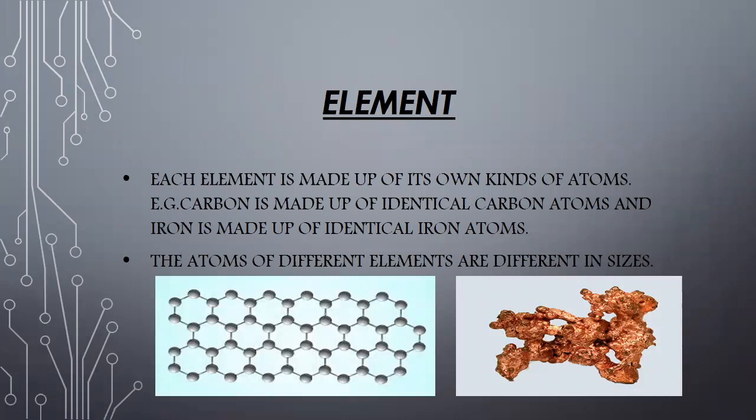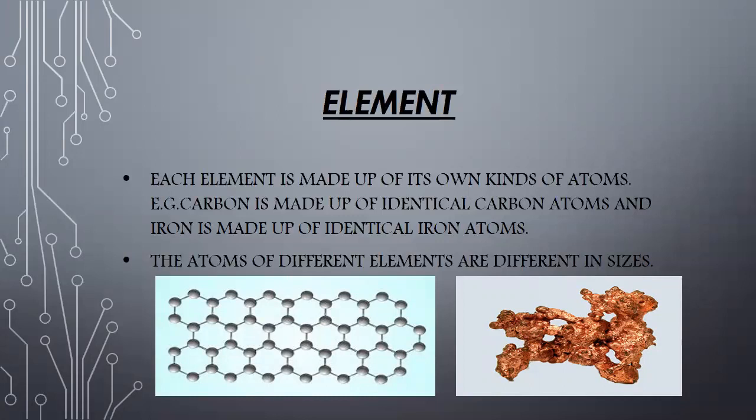Now, what is an element? We have elements all around us. Each element is made up of its own kind of atoms. For example, carbon is made up of identical carbon atoms, and no other atom is present in the carbon element. And iron is made up of identical iron atoms.